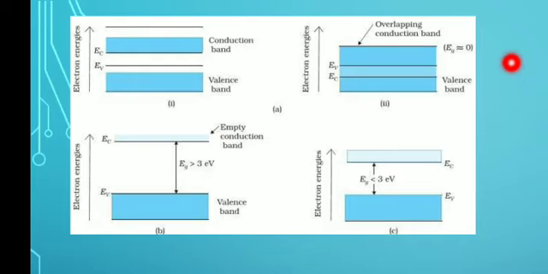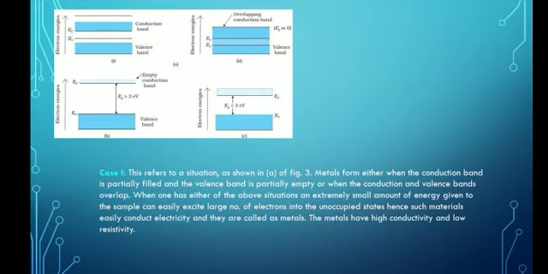The amount of energy we can get from thermal excitation is almost 25 milli electron volt, which is very much less than the energy gap, which is greater than 3 electron volt. So it is not possible in insulators to make conduction electrons available, and thus insulators have very low conductivity and very high resistivity. I think it is clear now. Okay.